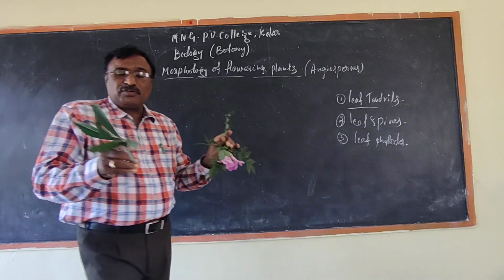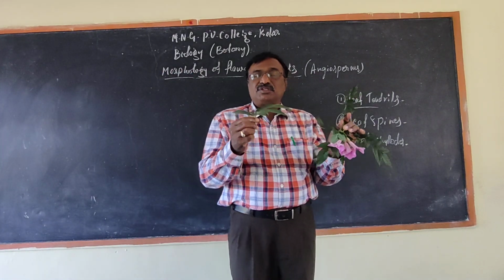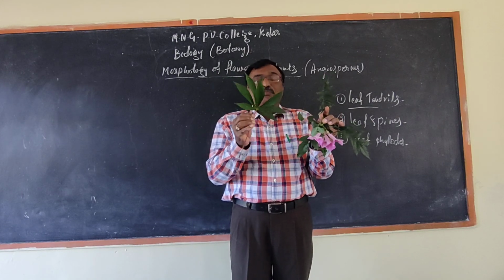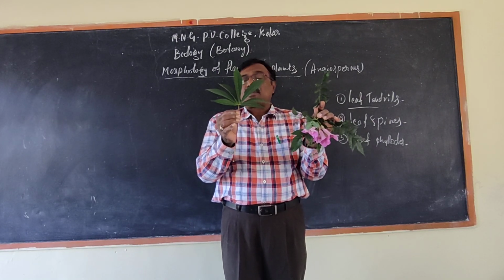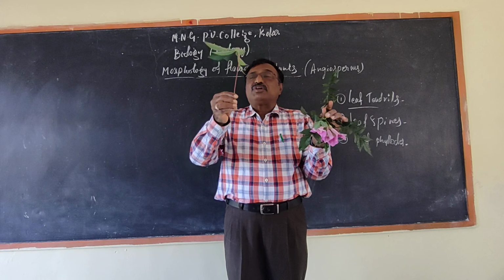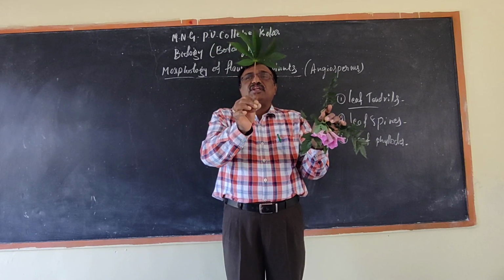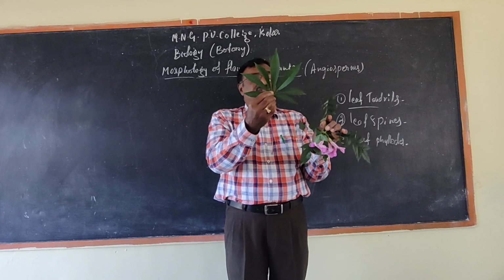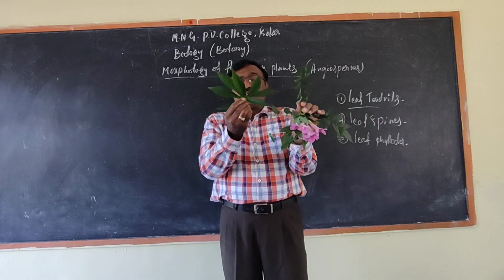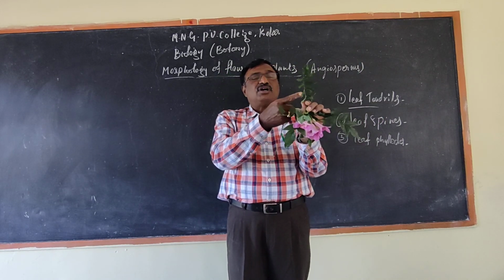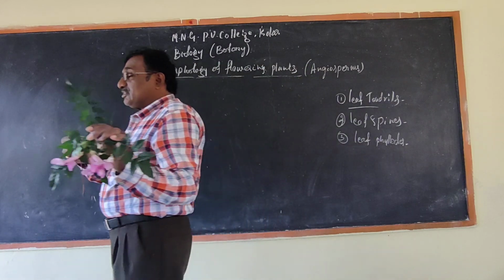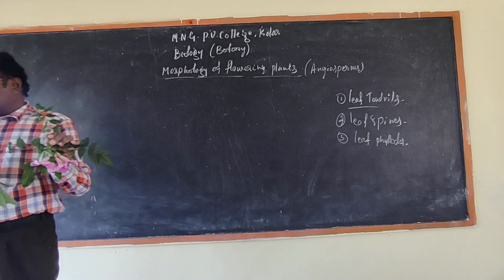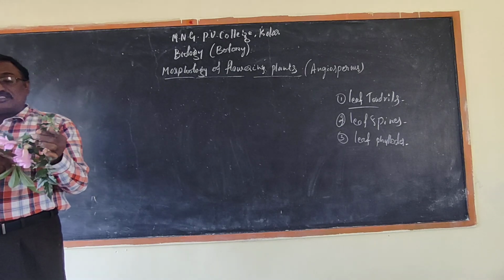Just compare with this leaf. What difference can we find here? Just imagine. Here, one stalk, one leaf. What type of leaf arrangement is this? Here the stem makes its arrangement in the opposite direction. See with the help of that, the leaves are arranged like this.